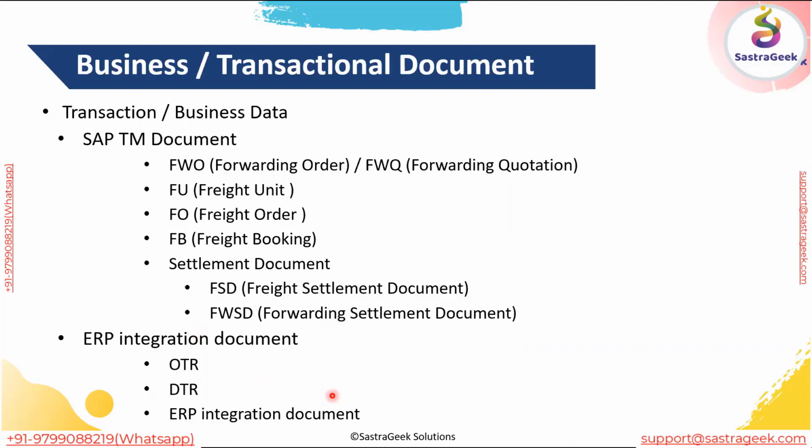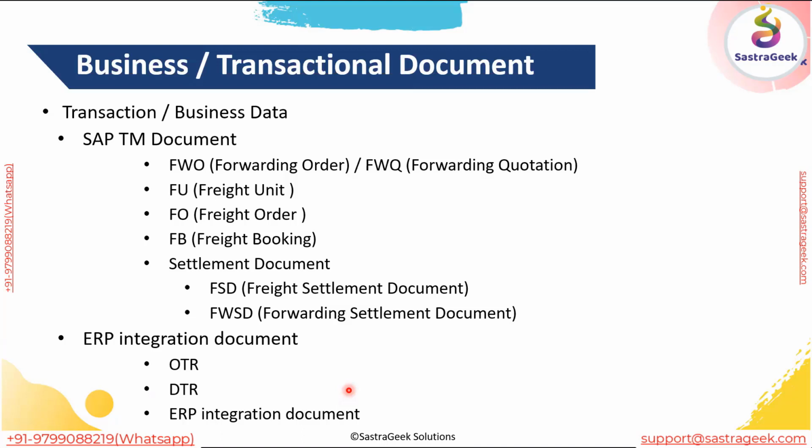And we have a few more documents which are coming from the ECC side. We have an OTR, a DTR, and sometimes a third document comes through, like a shipment document. But in my practical experience, I have never seen a shipment document getting integrated with TM, because the shipments are taken care of in TM.